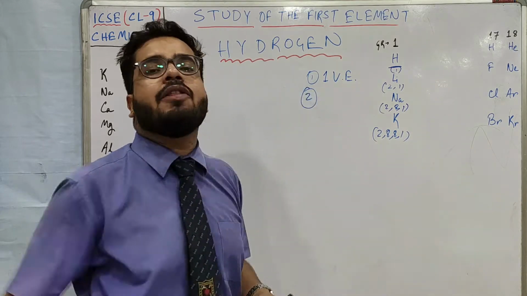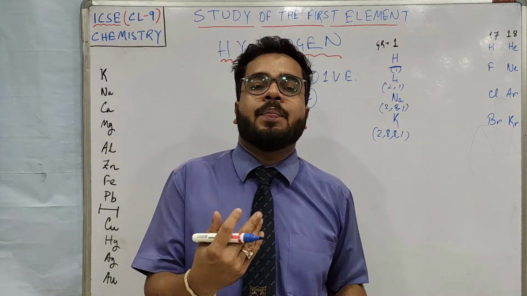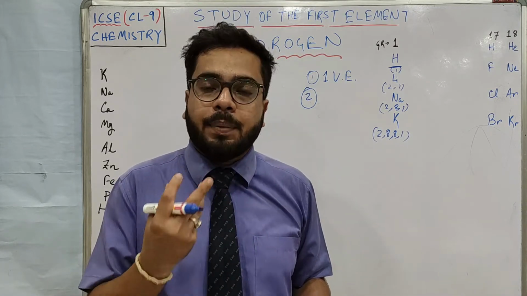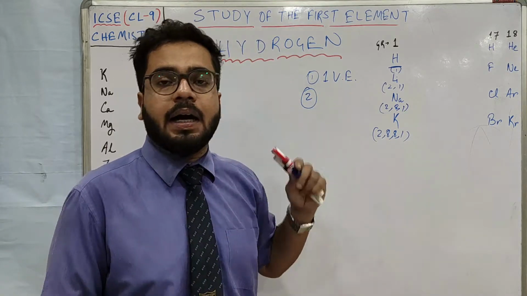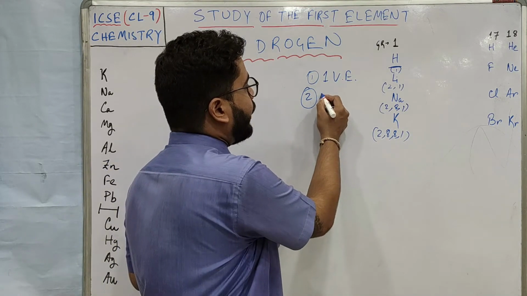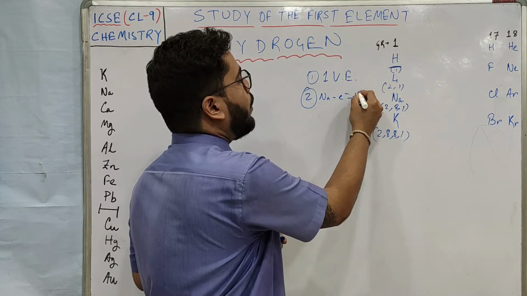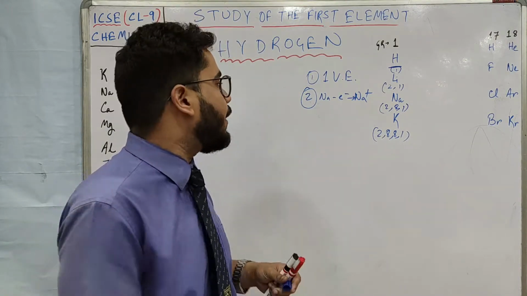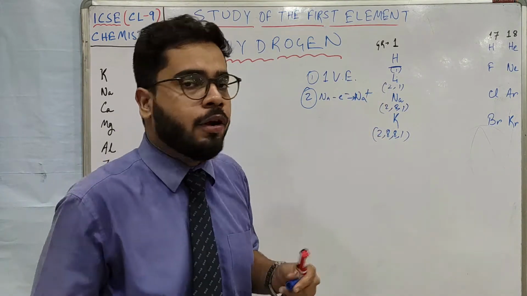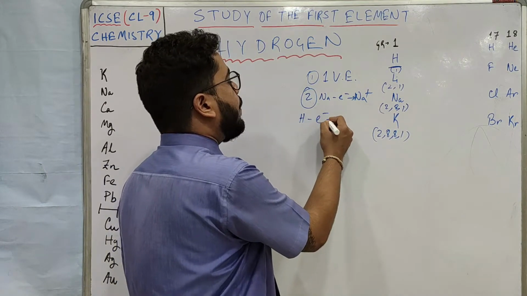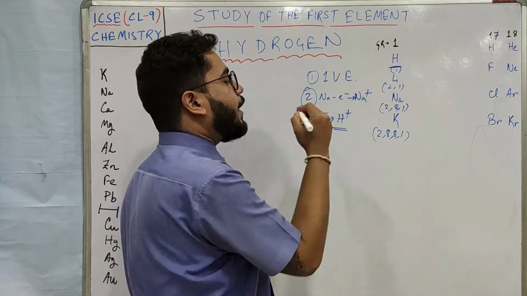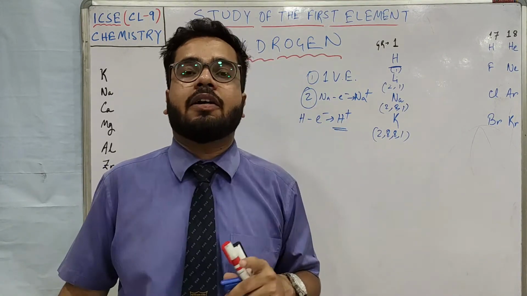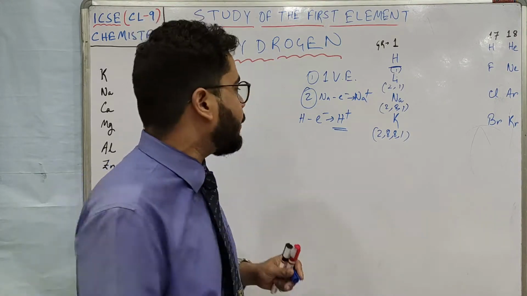Alright. So if there is one valence electron, they can donate that valence electron and become chemically stable by completing their octet. Like you all have learned how these elements like sodium, lithium, potassium form ions. Sodium loses one electron to become sodium plus cation. Similarly potassium also, lithium also, and hydrogen also does the very same thing. By losing one electron, it becomes H plus. So this is the second similarity. One valence electron, loses one electron to become the cation with unit positive charge.